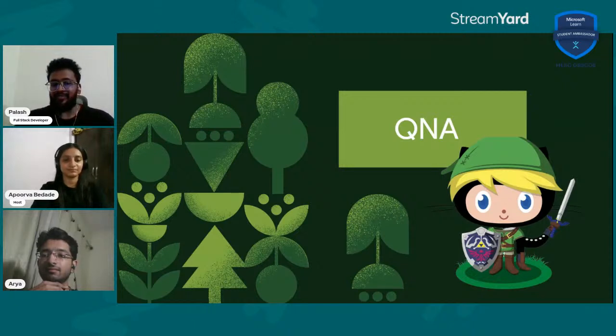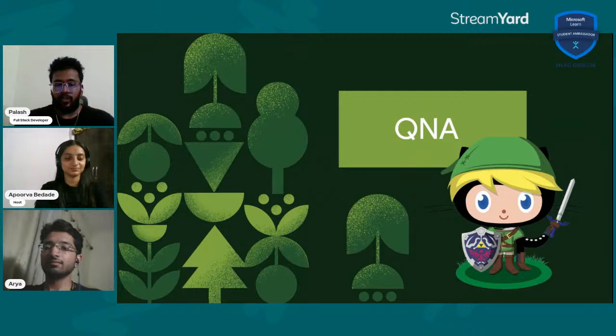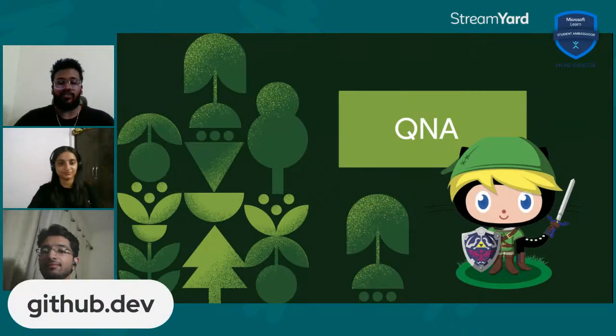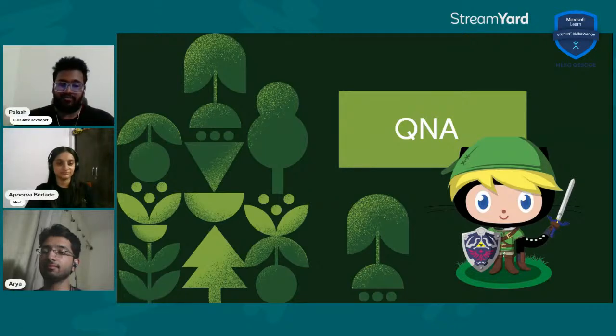You can go to github.dev and it works in your mobile browser too. If you have Chrome on Android or Safari on iOS, just go to github.dev and it will run a VS Code session on your mobile. How crazy is that? You can actually code using your mobile phone too. I wouldn't recommend it. The screen is really small and you'll hurt your eyes, but it is a possibility.